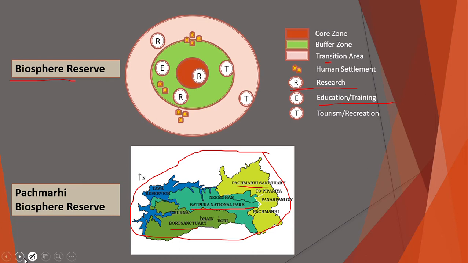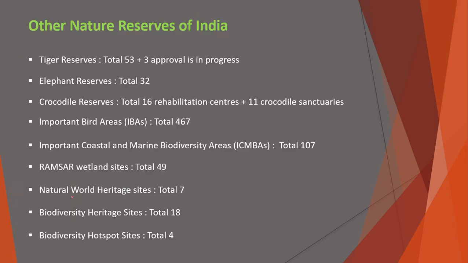So in the next video, I will cover more. Okay, there is another point I missed. That is the other natural reserves of India. That is the tiger reserves. There are a total of 53, and 3 approvals are in progress in 2022. So after 2022, there will be a total of 56 tiger reserves in India.